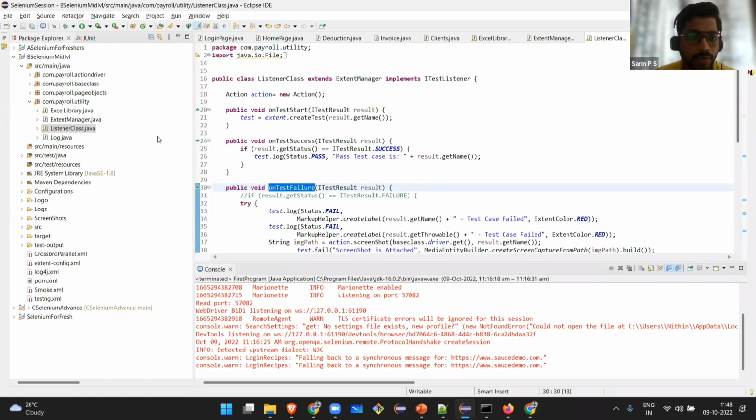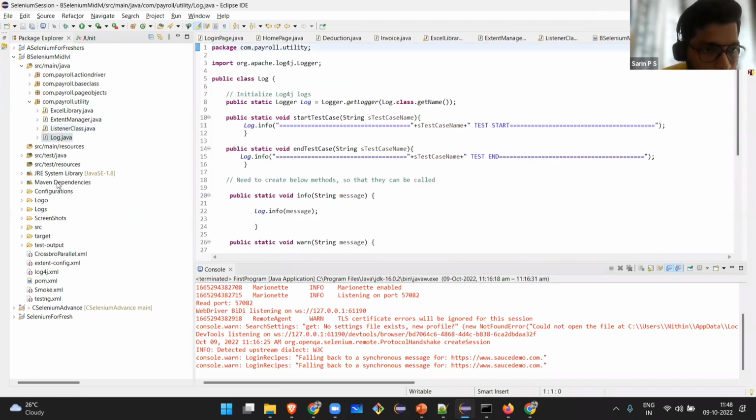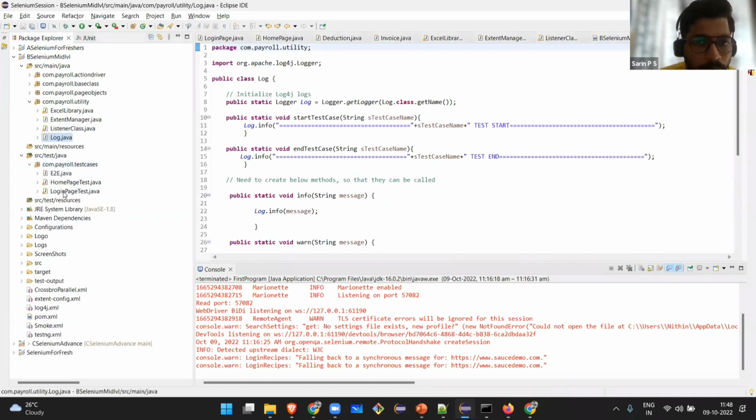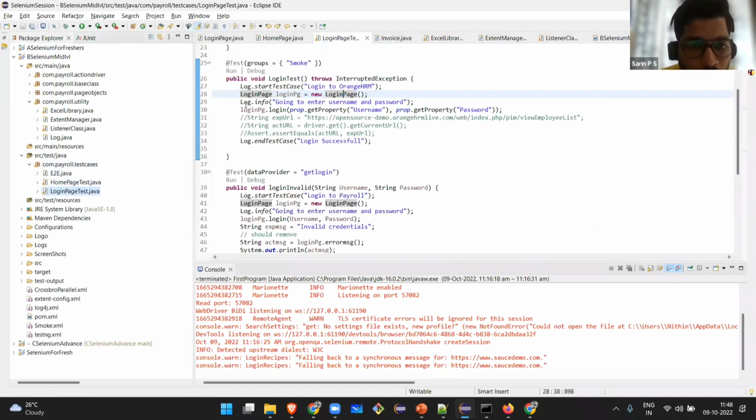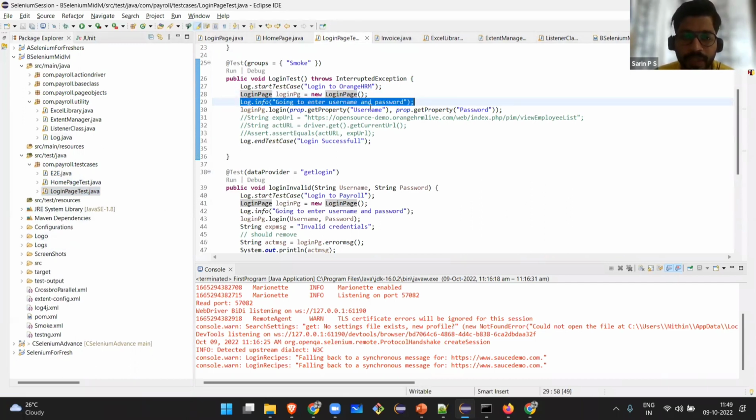Another thing is log4j. Why am I using this? Basically, in the test case, whenever I'm doing something, I need to know what I'm going to do. If I'm running, this will be in the console and also in the log files. For example, I'm going to enter the username and password. It will be shown there. So if the test case fails, I know it failed when I was trying to do that. At the end of the test case, it logs login successful. This gets printed in the console, and I also get all the steps in a text file.